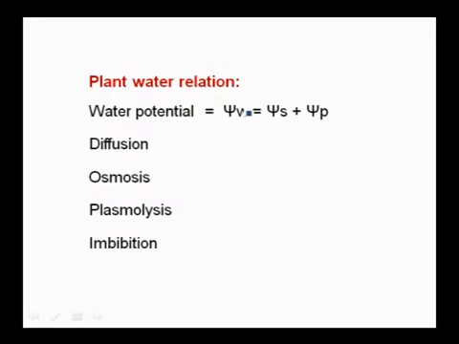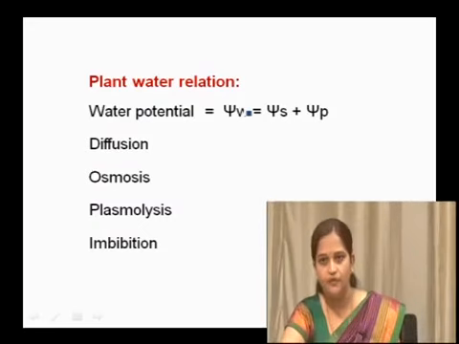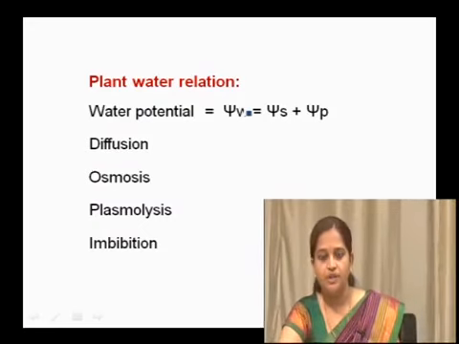It needs water, nutrients, gas exchange, hormonal exchange, plant growth regulator exchange. For all that, water is very essential, because the maximum portion of a cell is made up of water. So the concentration of water plays an important role in transport in plants.